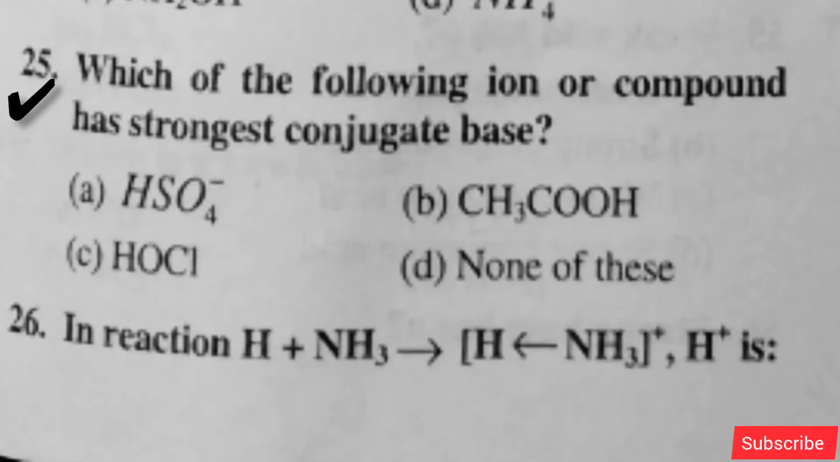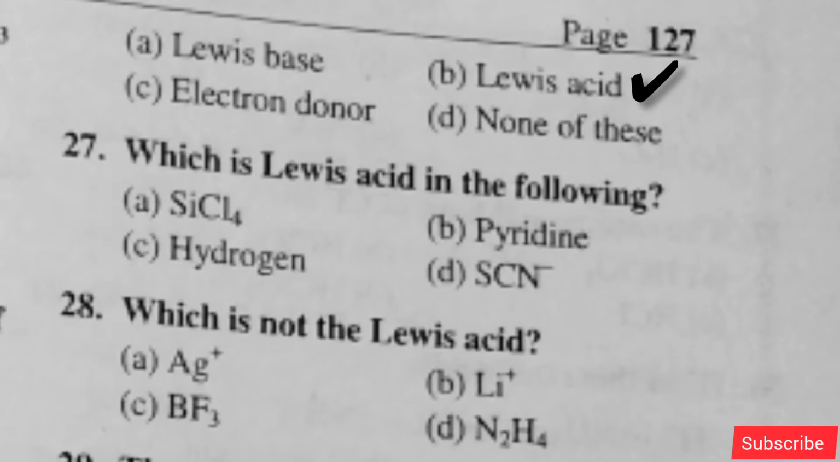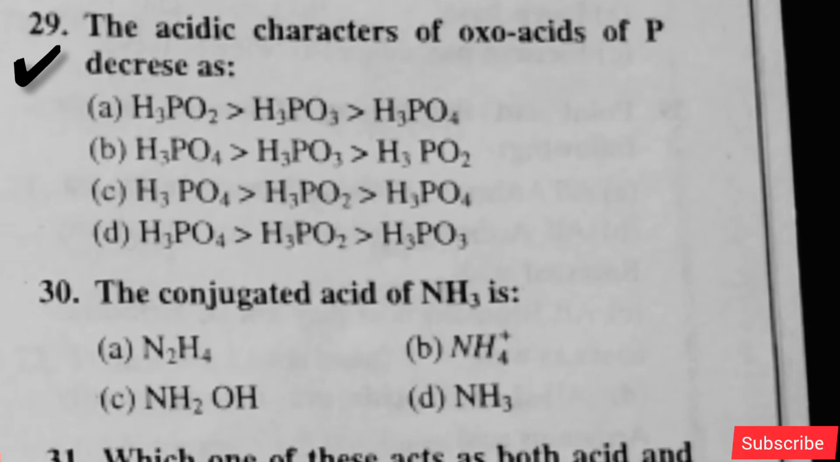Which of the following ions or compounds has the strongest conjugate base? Option B is right. In the reaction, this H positive is. Option B is right. Which is a Lewis acid in the following? Option A is right. Which is not a Lewis acid? Option D is right. The acidic character of oxo acids of P decreases as. Option A is right. The conjugate acid of NH3: option B is right.